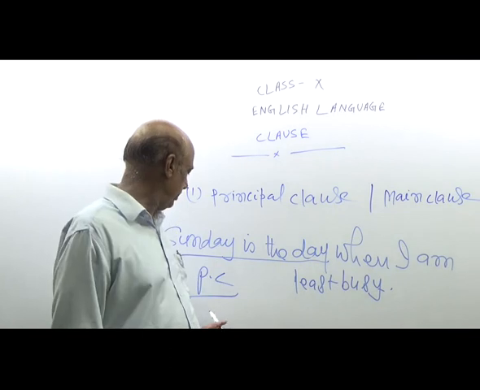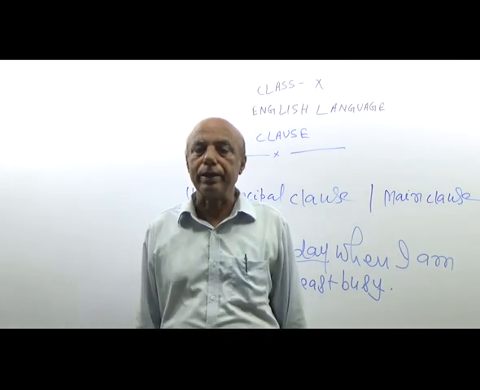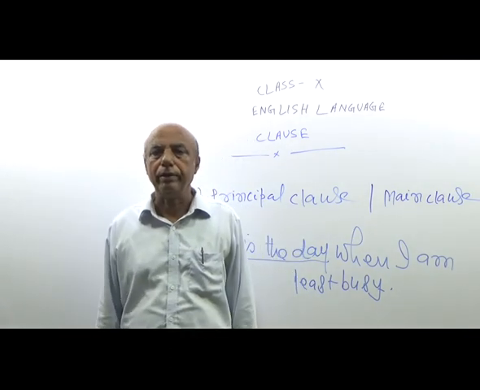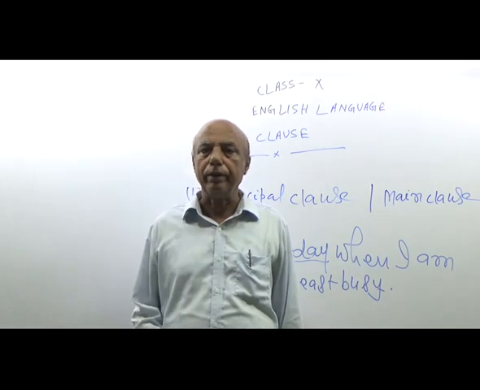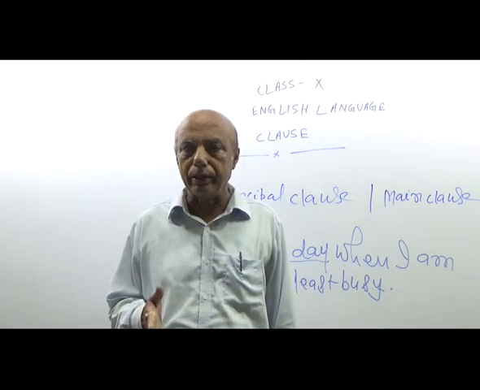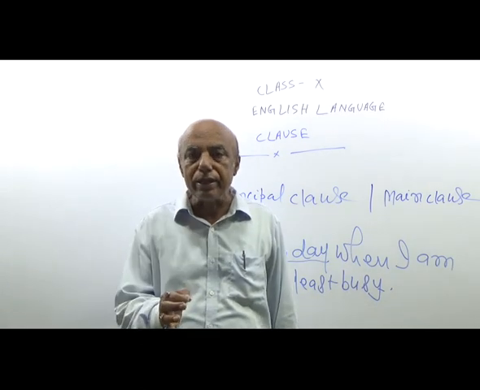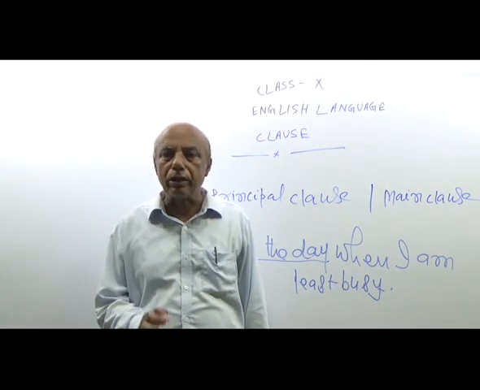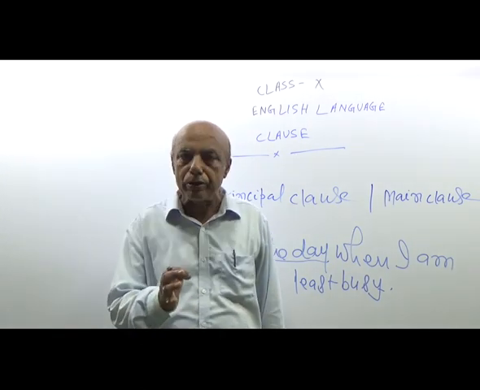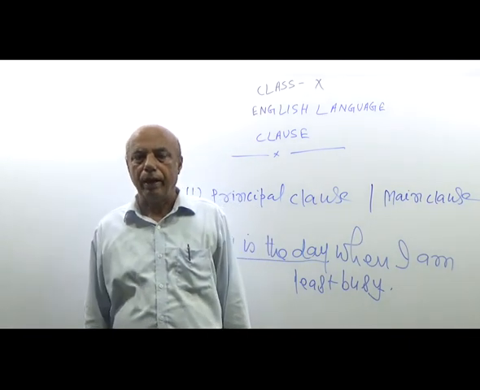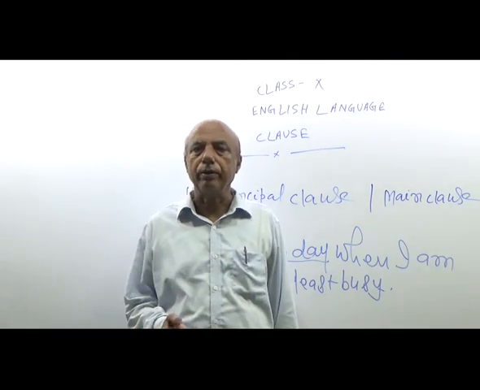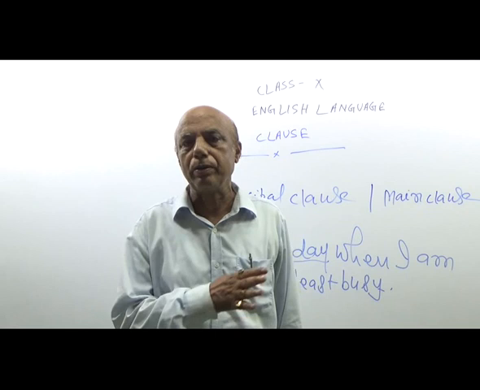Next, another sentence is Sunday is the day. It is a complete sentence in itself. This sentence does not depend on others for its full meaning, and it is one of the important parts of clause.